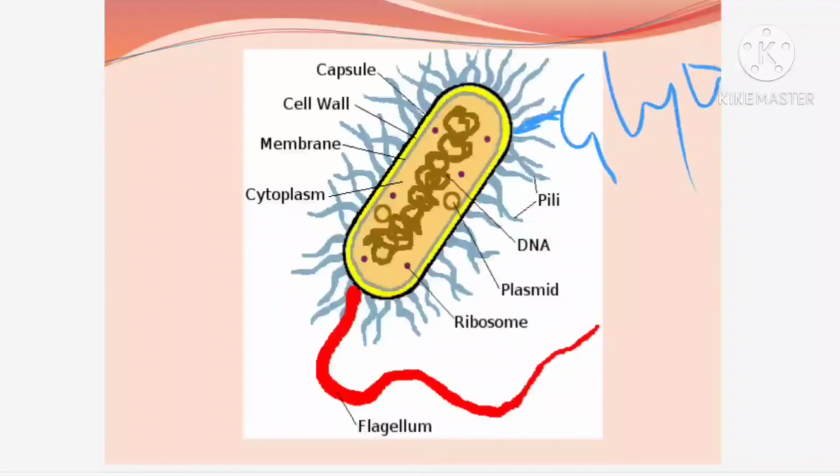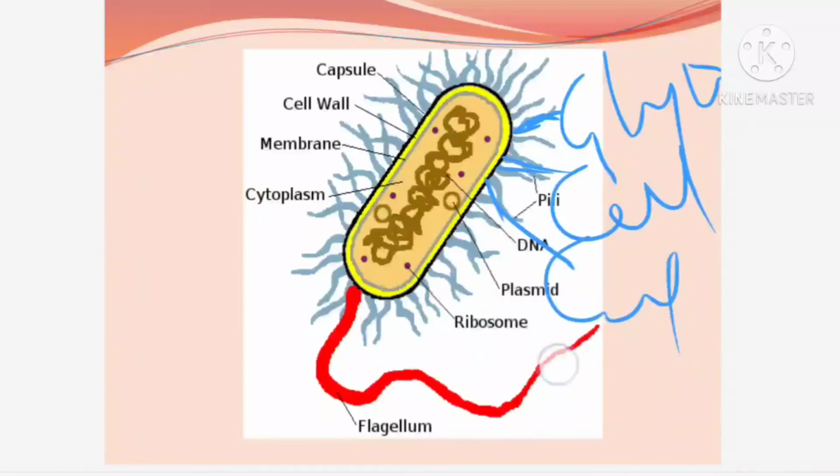What do we call them? Glycocalyx. Thereafter you can find the yellow colored part, right? That yellow part is your cell wall. Then you can find the ash covering, isn't it? So that is your cell membrane or plasma membrane. The cell membrane can be called the plasma membrane, the selectively permeable membrane, or the semi-permeable membrane. All are names of the cell membrane. So three coverings are present in your bacterial cell.